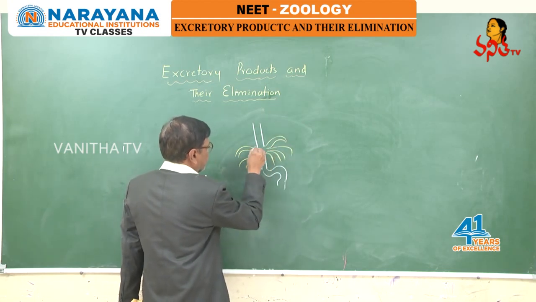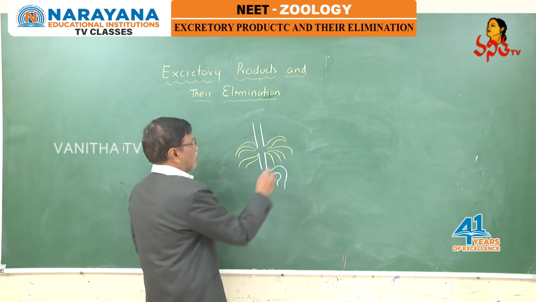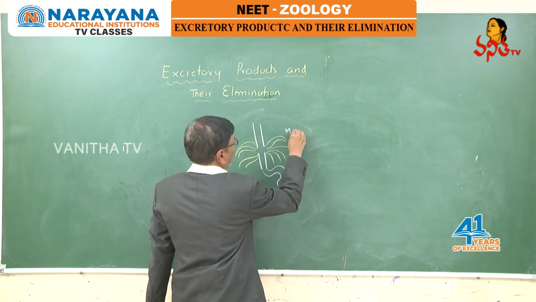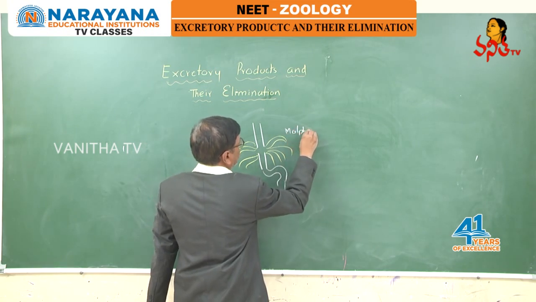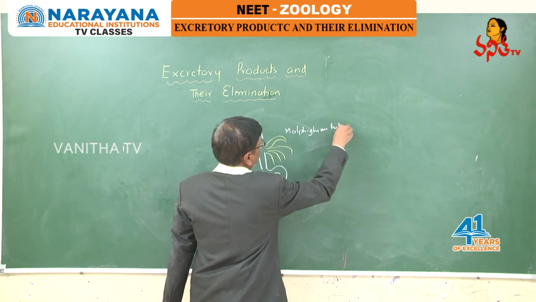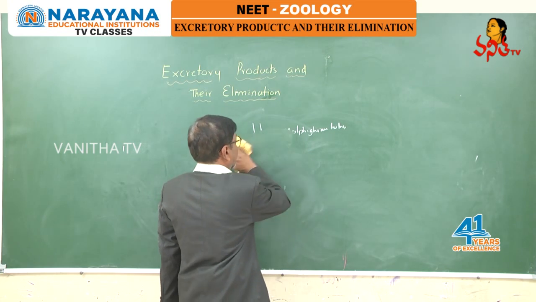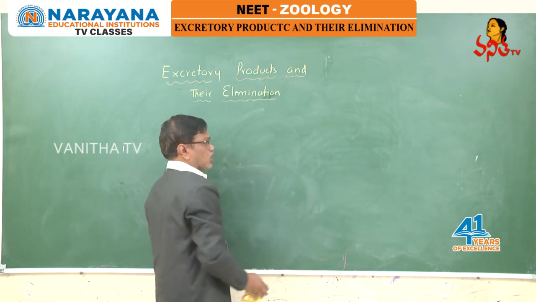They are arranged in 6 bundles. They are called Malpighian tubules, which help in excretion. This is in terrestrial insects.